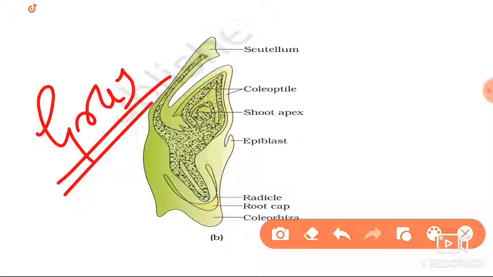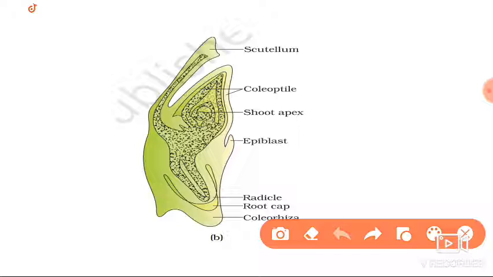This is the grass embryo they have given, and they can ask the question, draw a neat labeled diagram of the embryo of grass, or sometimes they will ask, draw a neat labeled diagram of the monocot embryo. But in your NCERT they have given this diagram only, as a grass embryo. Grass embryo means it is a monocot embryo. Please remember that.